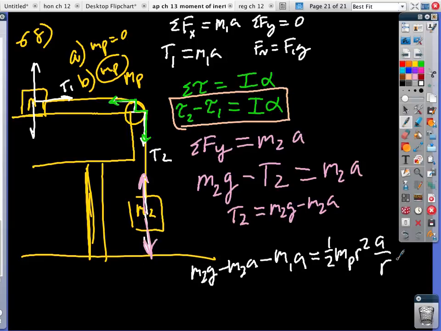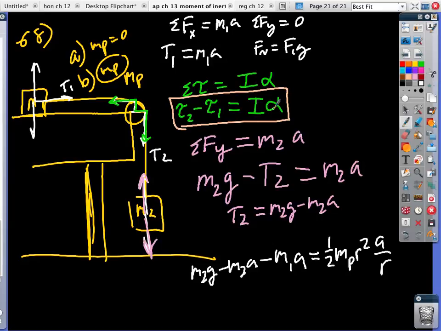Now, if you take a look at this, if this pulley has no mass, then there is no middle term. All that matters are the top term and the bottom term, and the T is the same. Does this make sense? If this pulley has no mass, what is the moment of inertia? 0. So then these two equal 0, which means T2 equals T1.